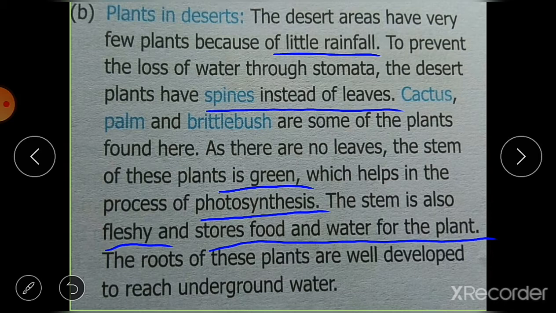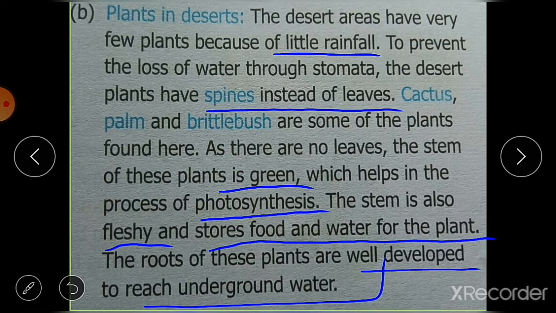Stem helps in the photosynthesis in the cactus. Okay, then the roots कैसे होते हैं, roots of this plant they are well developed to reach the underground water. हमें पता है कि डेजर्ट में बहुत कम पानी होता है, सॉइल के अंदर भी, तो वाटर के सर्च में ये जो प्लांट्स हैं उनके रूट्स बहुत अंदर तक जाते हैं, and they have well developed root systems. Okay, to reach underground water. अंडरग्राउंड वाटर तक जाने के लिए उनके जो रूट्स होते हैं वो well developed होते हैं.